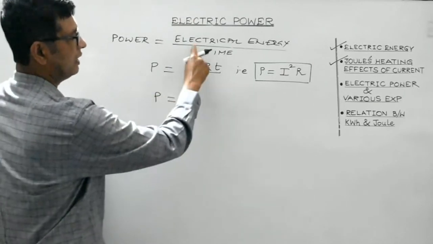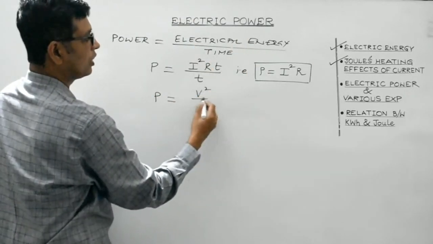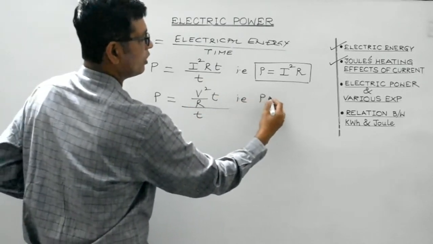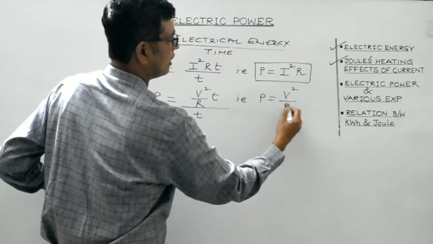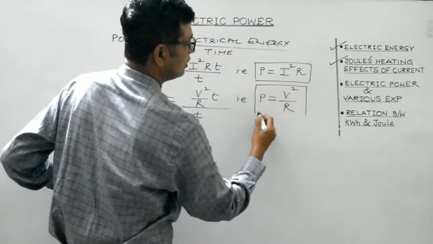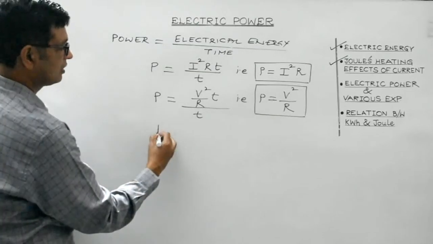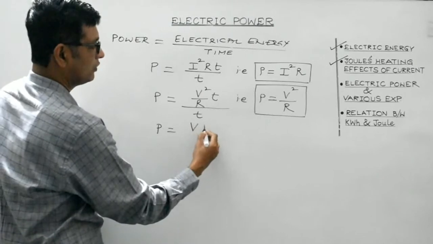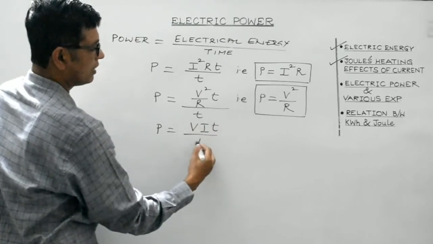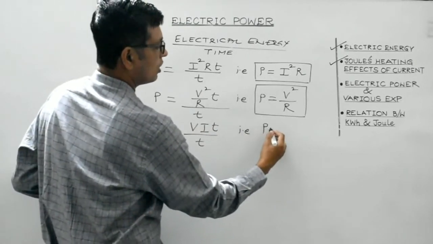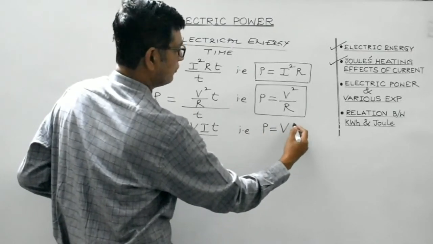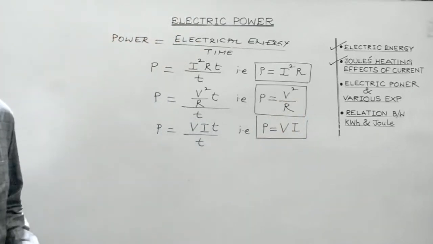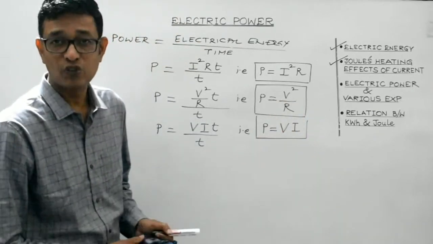Second, electrical energy may also be written as V squared by RT, just now we have discussed, divided by time. That is, power may also be written as V squared by R. This is the second expression for the power, isn't it? And third, electrical energy or the amount of heat produced may also be written as V into I into T, divided by time. That is, power may also be represented in terms of VI as V multiplied by I. So these are the three different expressions for the power. Clear, students?